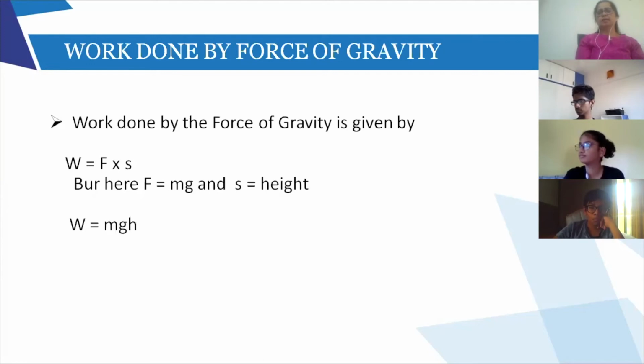And this mgh is your potential energy. Remember, whenever a body goes up, we used to say that the potential energy of the body is mgh, right? So the same thing. This is the formula. Whenever you have to find the work done by the force of gravity, you will just write work done is m into g into h.